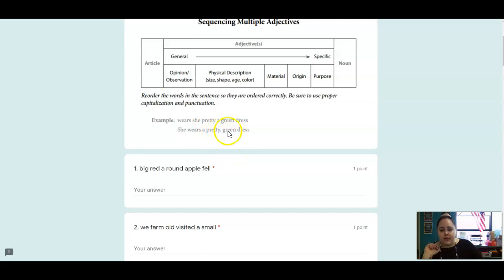And now here are the adjectives. So pretty goes before green because pretty is an opinion. Everybody might not agree that that dress is pretty. So pretty goes first, and then green, the color, would go next.